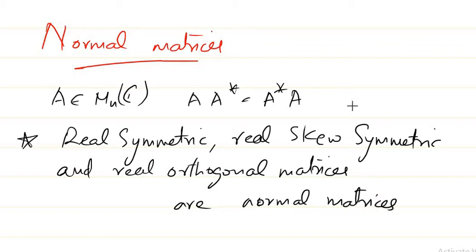Then Hermitian, skew Hermitian and unitary matrices are also normal matrices.